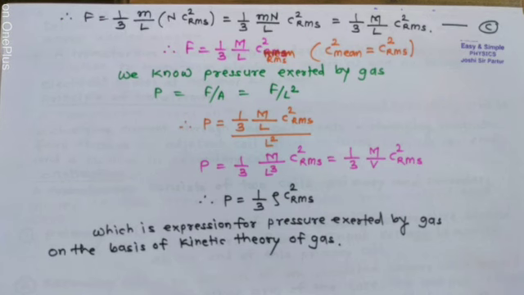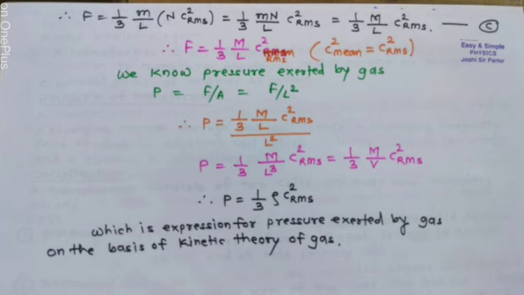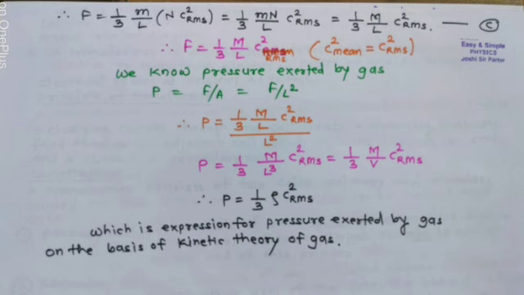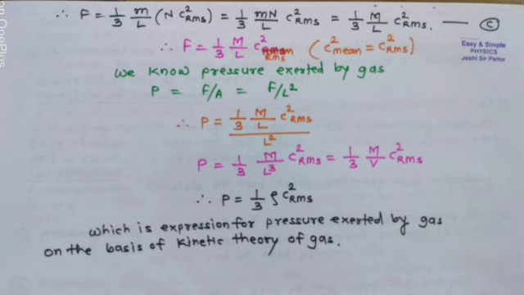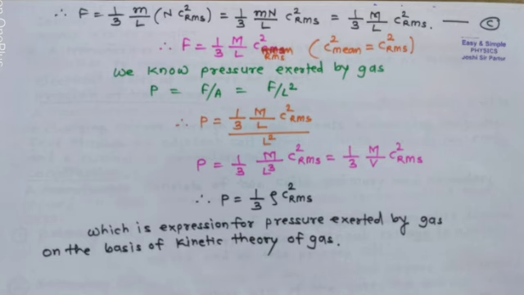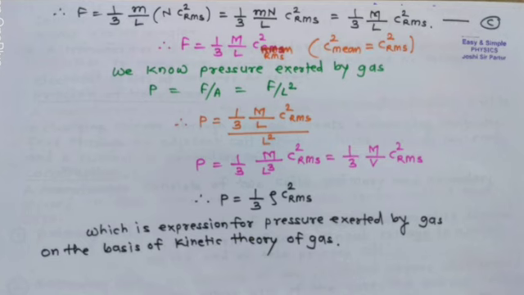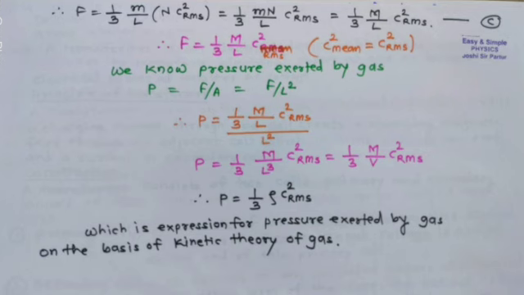By putting the value of C square mean, the total force F is equal to 1 upon 3 m upon L in bracket N C square RMS, which is 1 upon 3 m capital N upon L C square RMS.